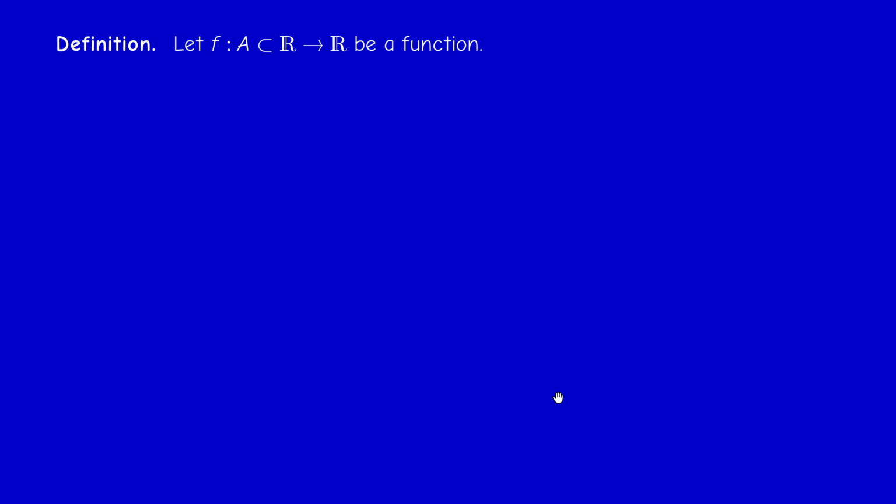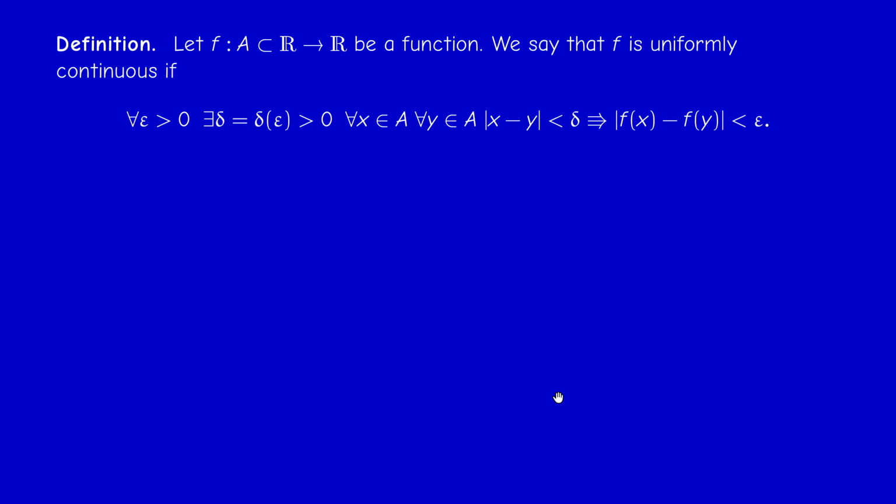And now you go back to the notion of uniform continuity. In the definition of uniform continuity, the delta depends only on epsilon. The order of the quantifiers here is very important. Compare this definition with the definition of continuity at every point. The order of the quantifiers is very different, and this leads to very different properties.